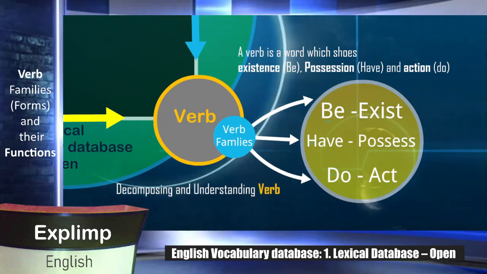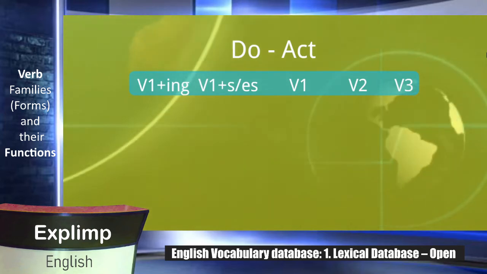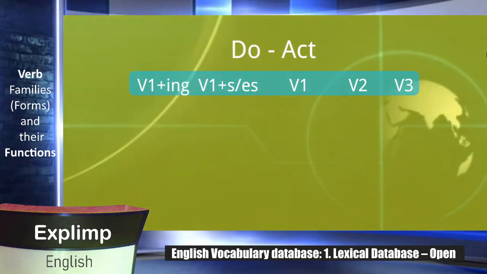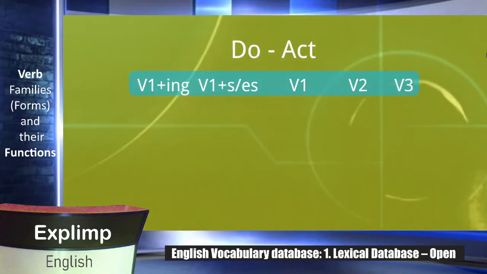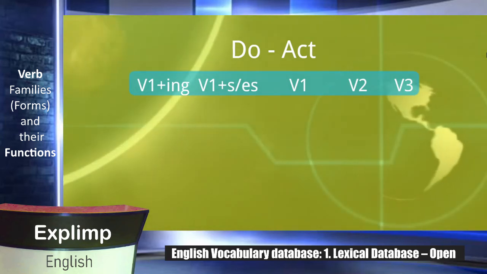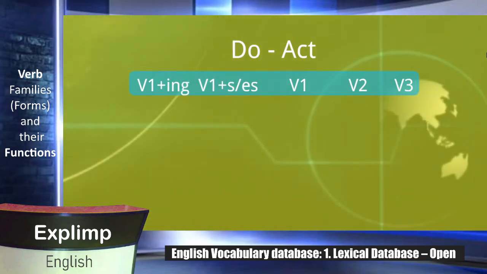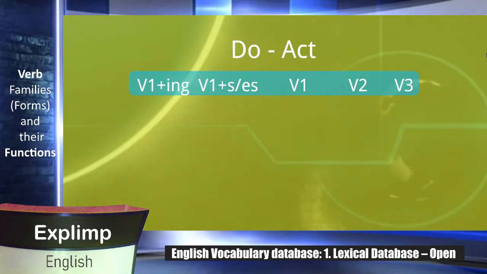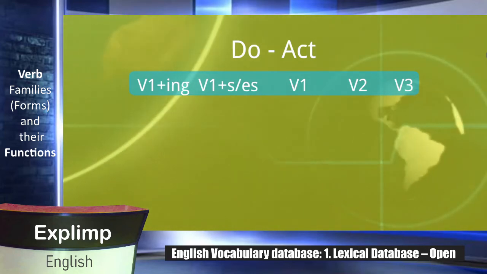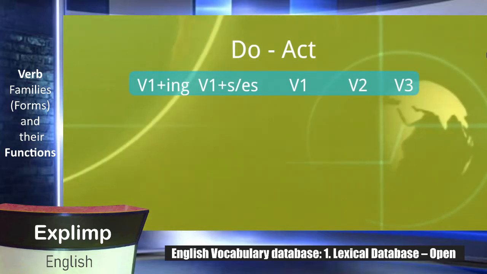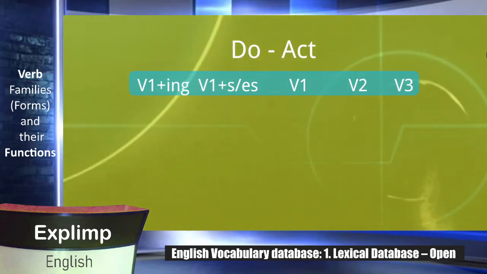The other family is do, and it shows our action. Whatever action we do, this is basically the do family. And this is also open-ended, like this is not only do, there are thousands of different action vocabulary or action verbs, right? And before, the be and have, both of them are limited and closed. You cannot add some other new word, or you cannot delete from them the old one. But to this family, you could also add some new actions if you want.